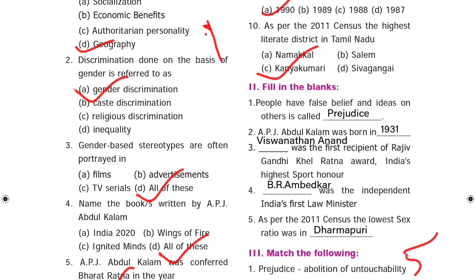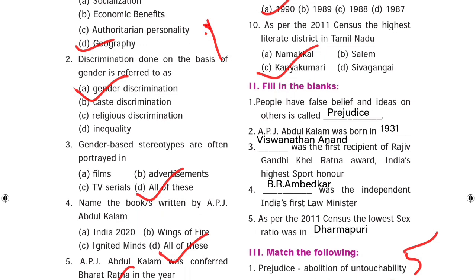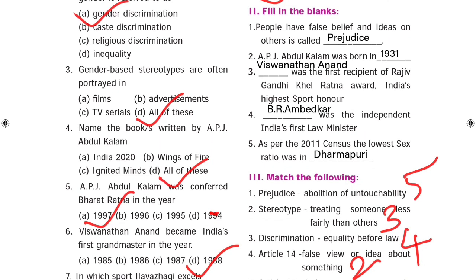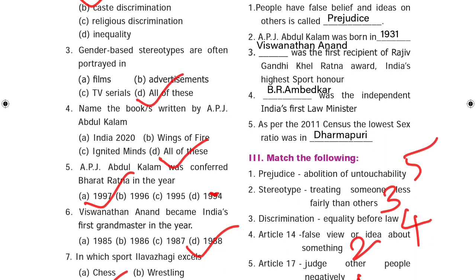Next, Roman letter 2, fill in the blanks. People have false belief and ideas on others is called prejudice. Next 2, A.P.J. Abdul Kalam was born in 1931. Third one, dash was the first recipient of Rajiv Gandhi Khel Ratna Award, India's highest sport honor. Answer, Vishwanathan Anand.